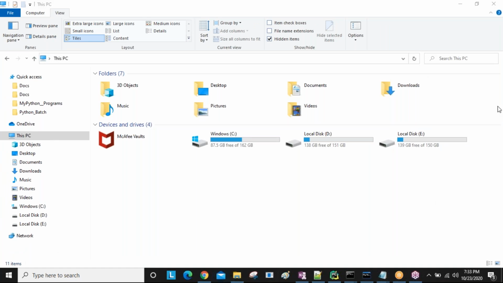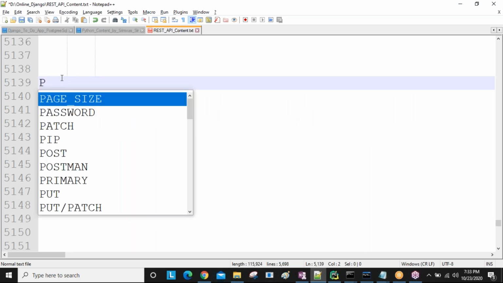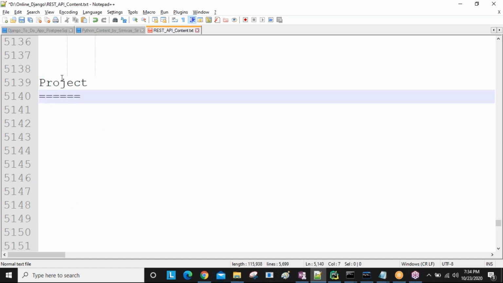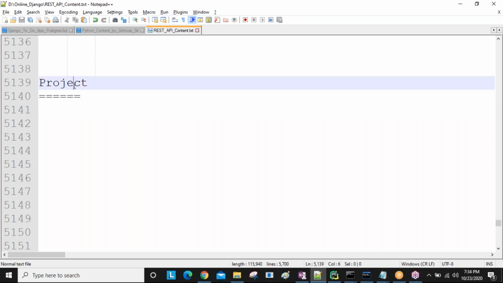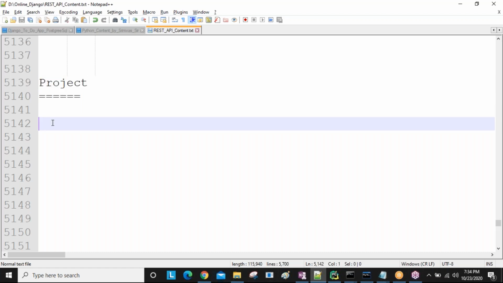Now we will discuss new concepts today. First of all, you created a project name and you created an application. What is a project, and what is an application? Project is nothing but a folder which is maintaining n number of applications, n number of folders, n number of files. That is nothing but a project. So simply, a project is nothing but a folder.